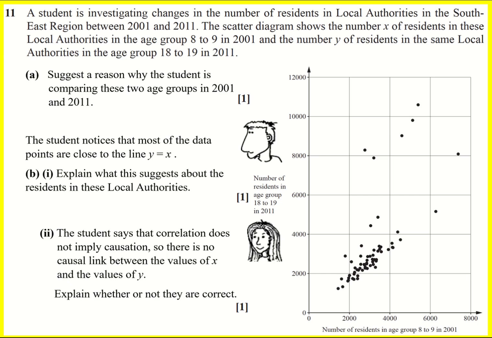This question is about interpreting data and drawing conclusions. Students are investigating changes in the number of residents in local authorities in the southeast region between 2001 and 2012. A scatter diagram shows the number X of residents in these local authorities in the age group 8 to 9 in 2001 versus the number Y of residents in the same local authorities in the age group 18 to 19 in 2011. Why might we compare these two groups? Well, it's the fact that they're going to be the same group of people essentially. So, words to that effect.